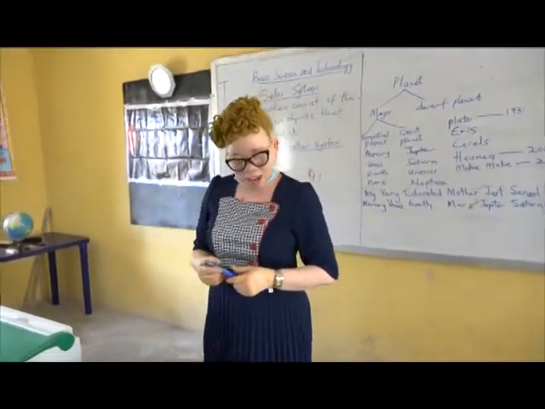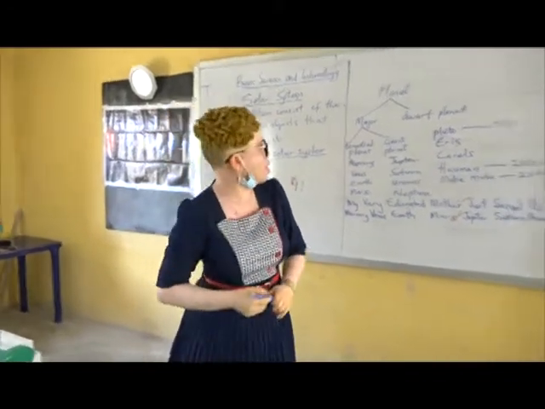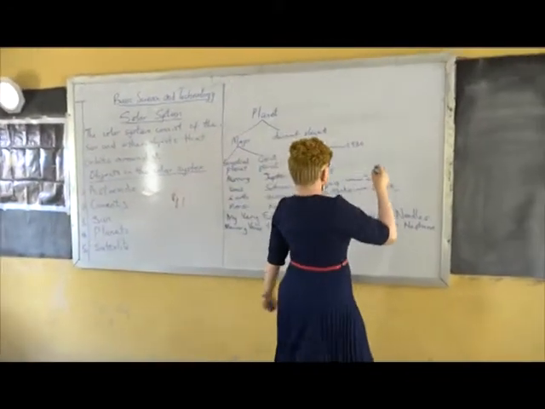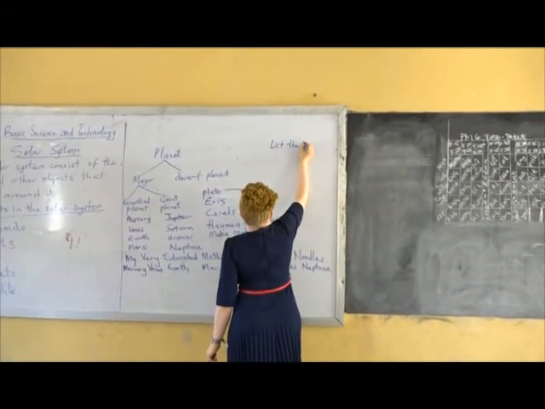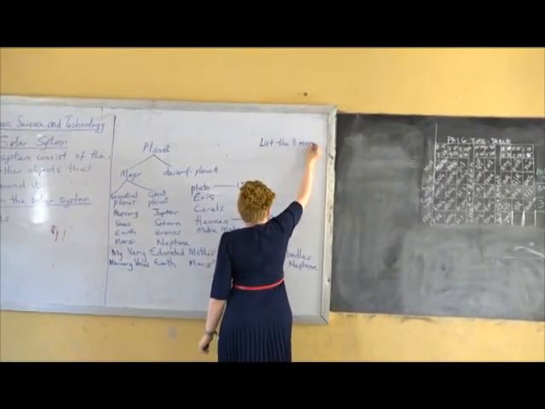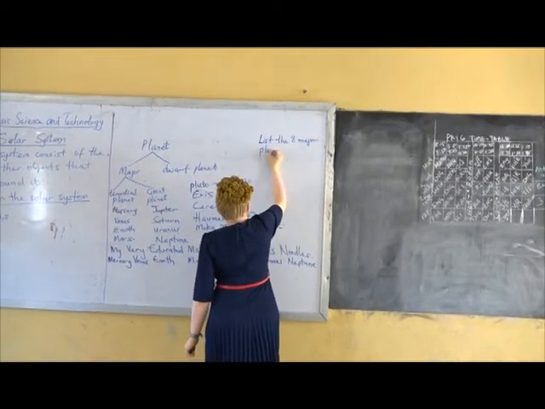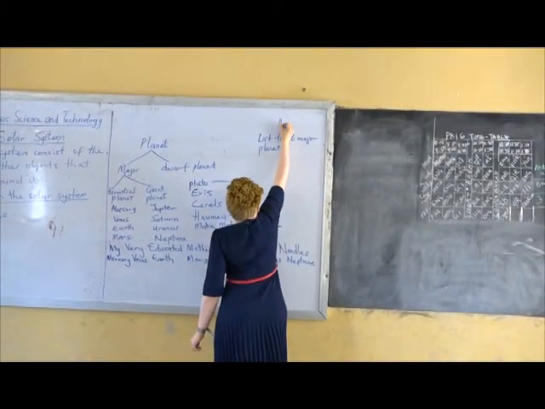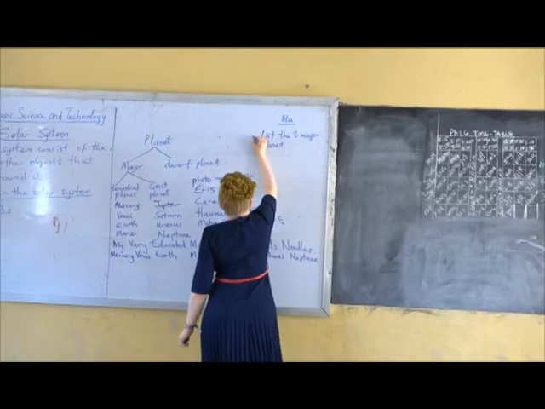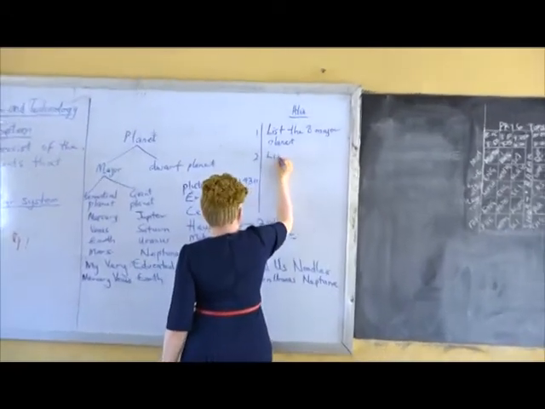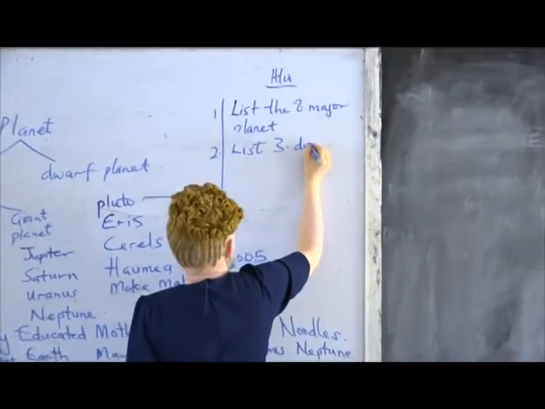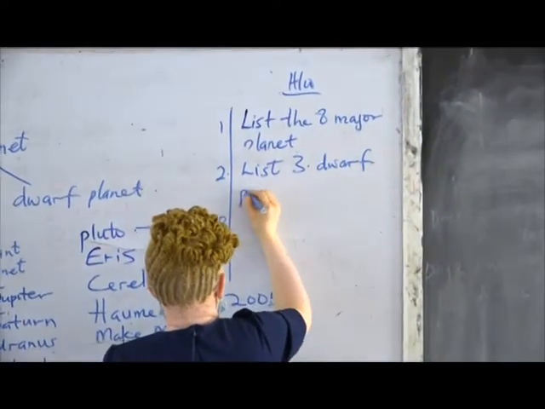Now let me give you an assignment. Homework number 1: list the 8 major planets. Number 2: list 3 dwarf planets.